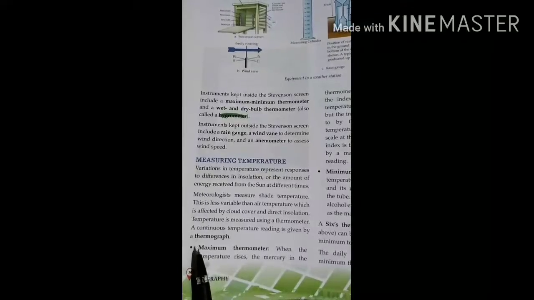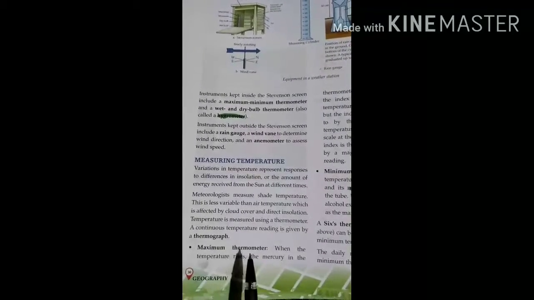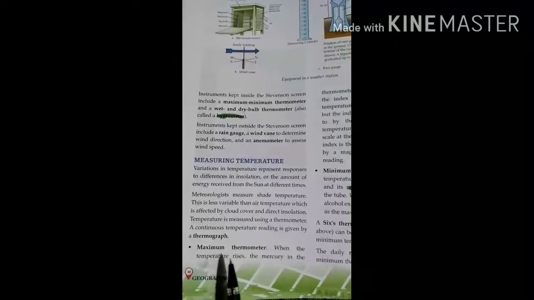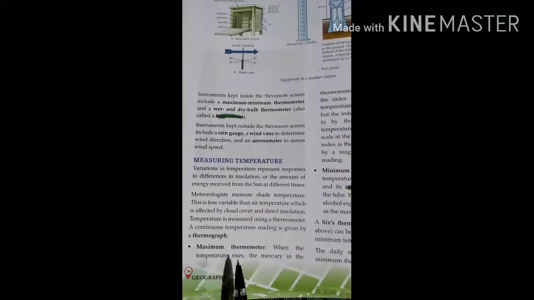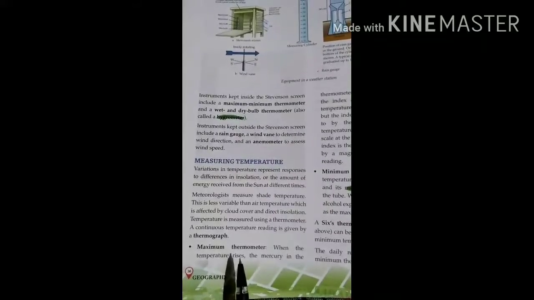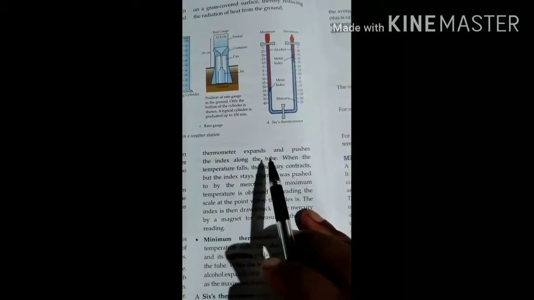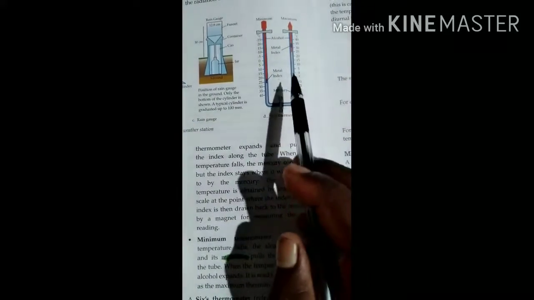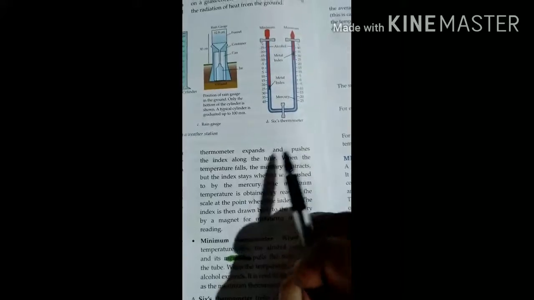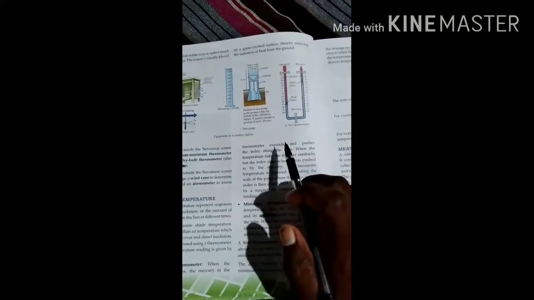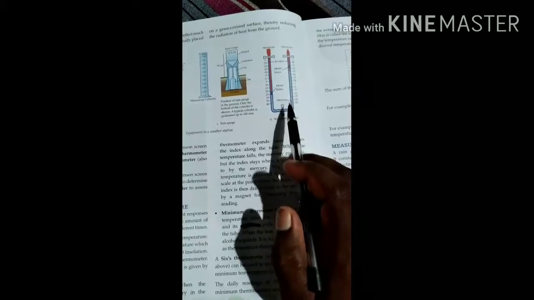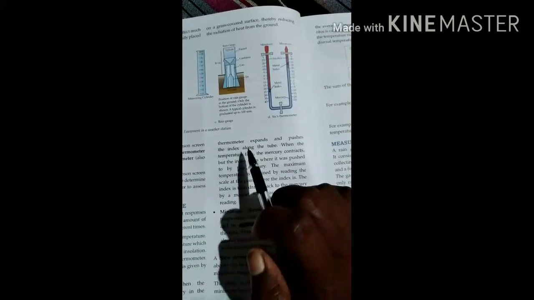So let us talk about the maximum thermometer. When the temperature of the environment rises, the mercury in the thermometer expands and pushes the index along the tube. So we have the mercury, this one, and the metal index, which is shown in the figure.